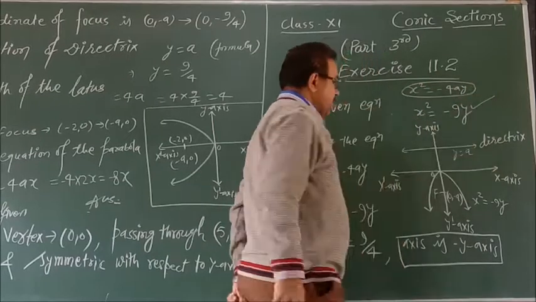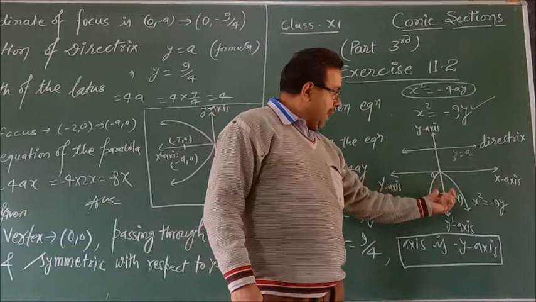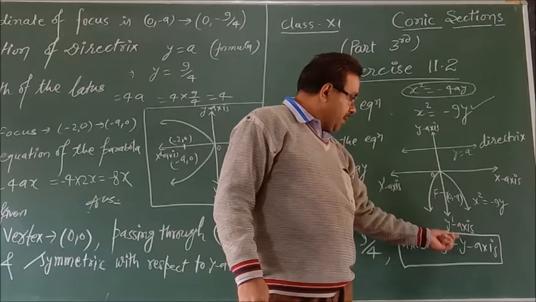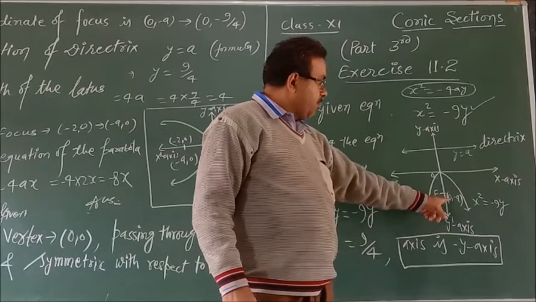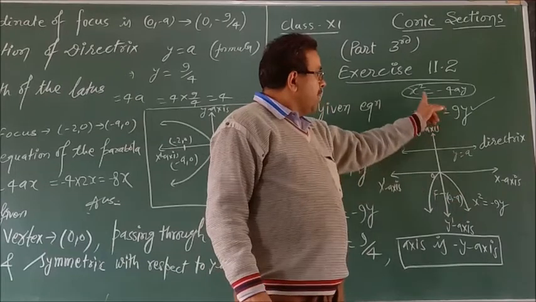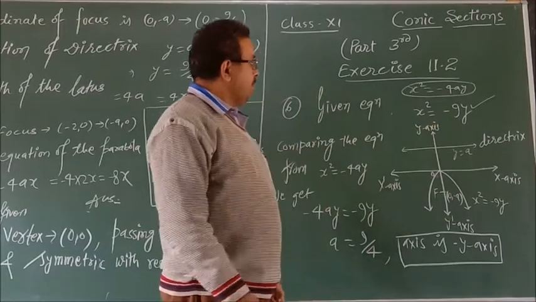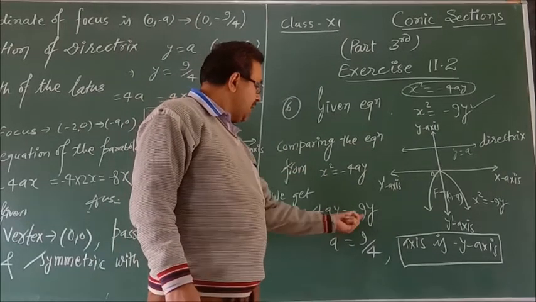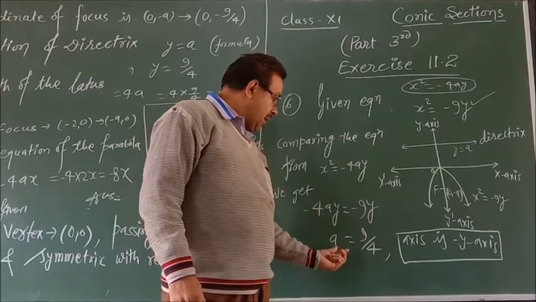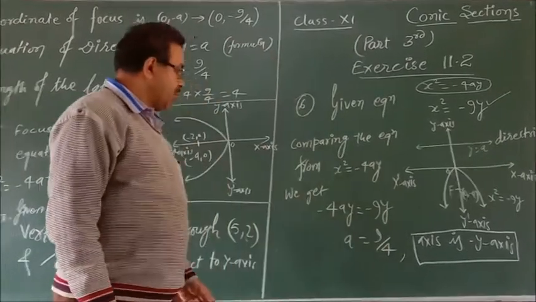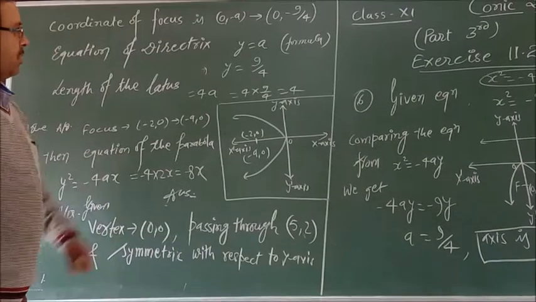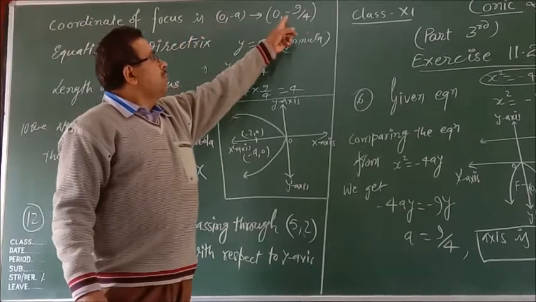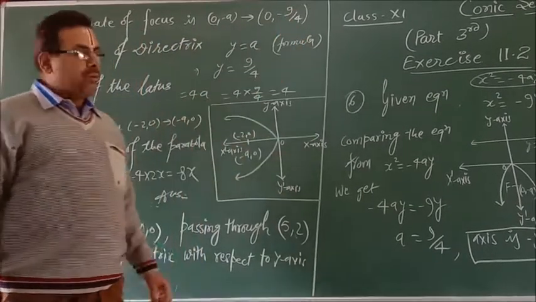In this way, we draw a figure. The axis of this parabola will be the negative y-axis and the focus is equal to 0, minus a. By comparing the given equation with x square equal to minus 4ay, we have minus 4ay equal to minus 9y, and hence the value of a is equal to 9 by 4. In this way, we get the coordinate of the focus 0, minus a. So 0, minus 9 by 4.